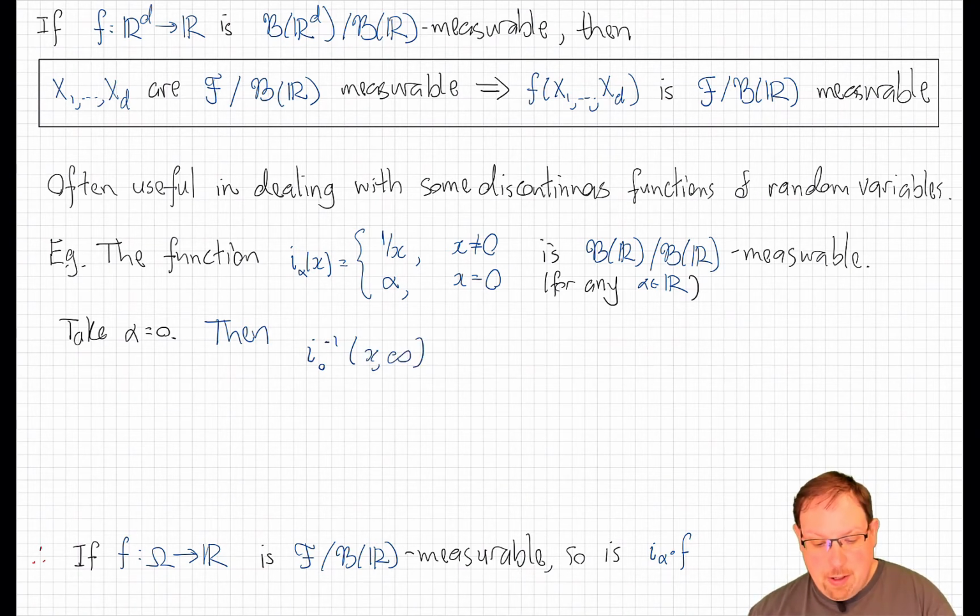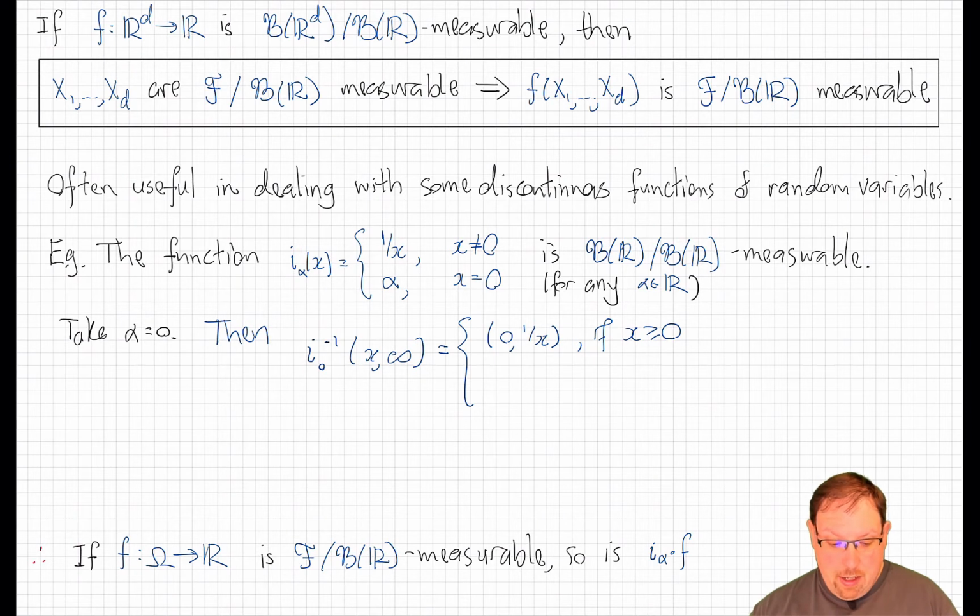Now, what that preimage looks like is going to depend on whether x is positive or negative. If x is positive, then this is just the interval from 0 up to 1 over x. And notice that x is included there because the interval open from 0 up to infinity is indeed the image of the open interval from 0 up to 1 over 0, which is infinity.